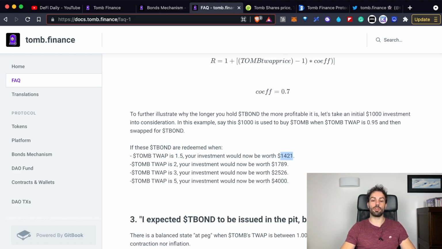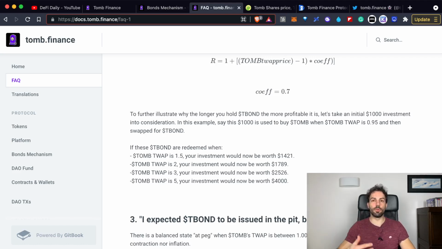But if the ratio is going up to 5, your 1,000 TBOND will be worth even 4,000, so 4 times higher. As you can understand, through this mechanism, even if the price of the TOMB token is going below 1 FTM, people are incentivized to convert their TOMB, reducing the circulating supply, into TBOND. In this way, when the TOMB token reaches again a price of at least 1 FTM, they will be able to retrieve a premium price.